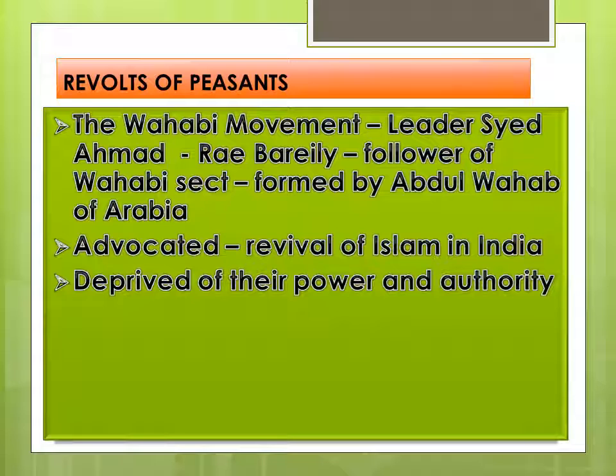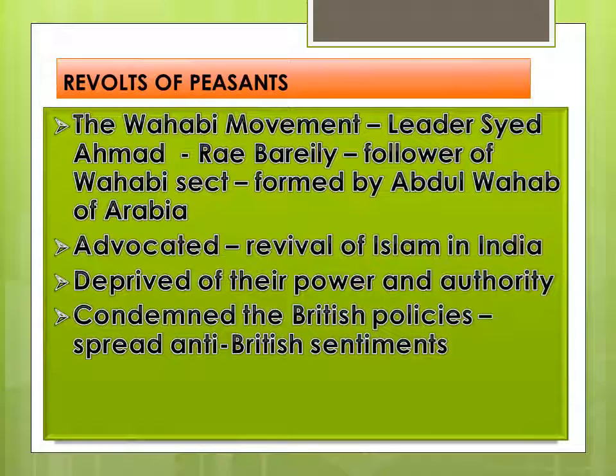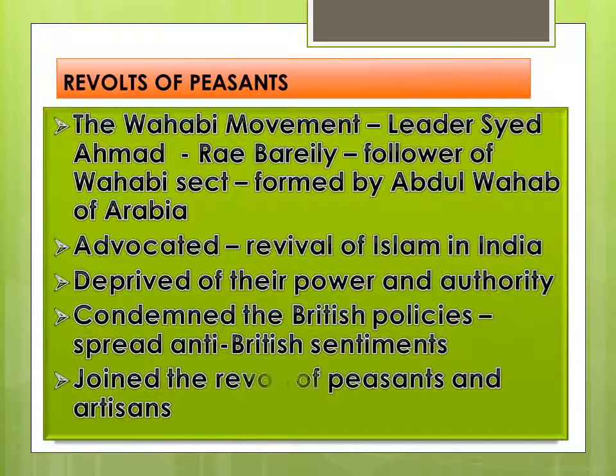Now under the British, they were deprived of their power and authority. They condemned the British policies and they spread anti-British sentiments. They were joined in their revolt by the peasants and artisans who were already suffering under British rule. So these are some of the revolts of the peasants which took place under British rule.